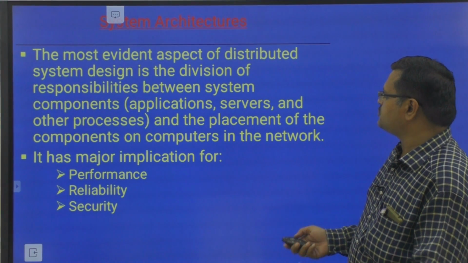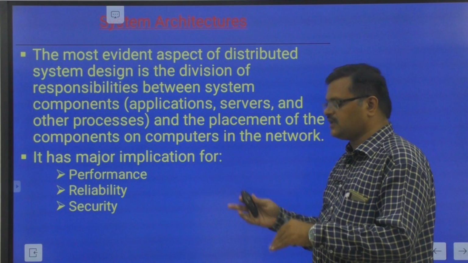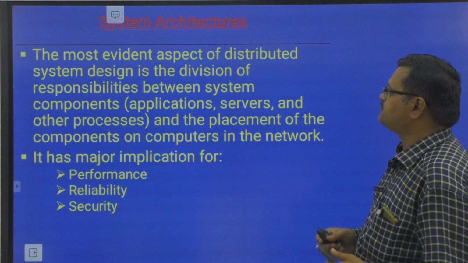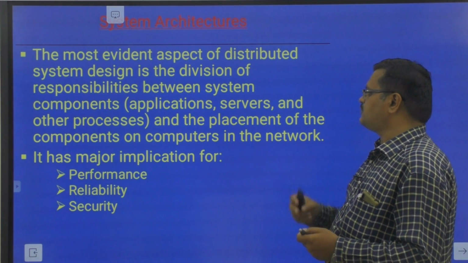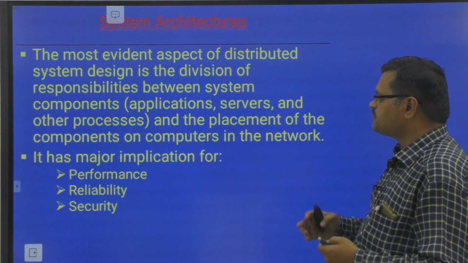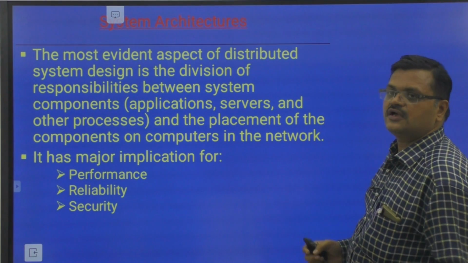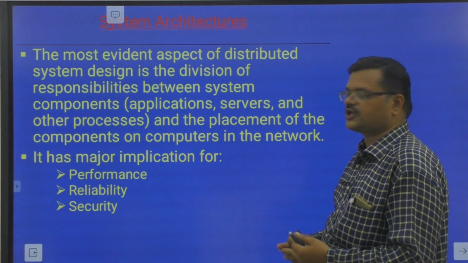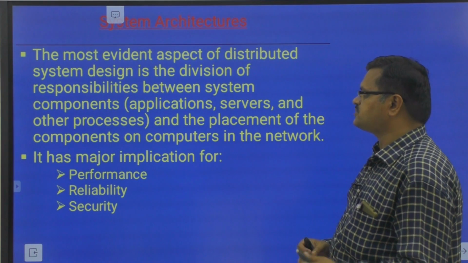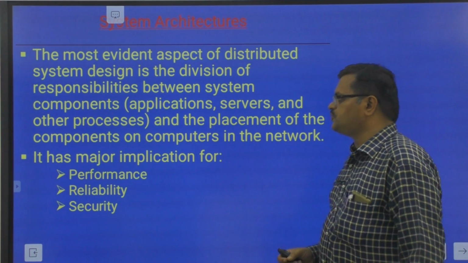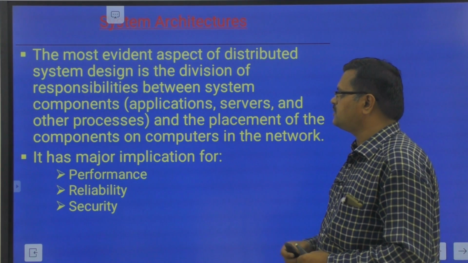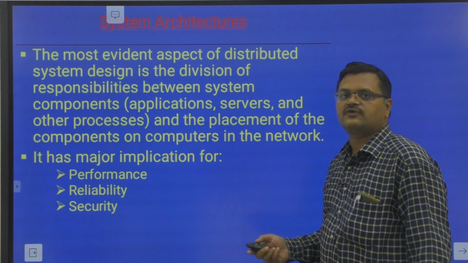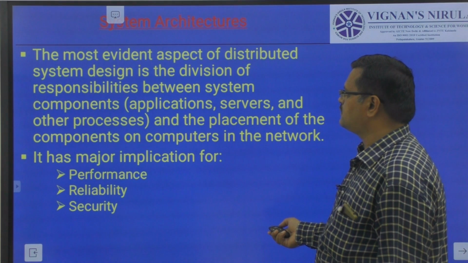So the most evident aspect of distributed system design is division of responsibilities between the system components. That is an important aspect of distributed system design, like application servers and the placement of components on the computers in the network. It has major impact on performance, reliability and security. So these are the three factors which affect the distributed system design. The design affects all these three things.